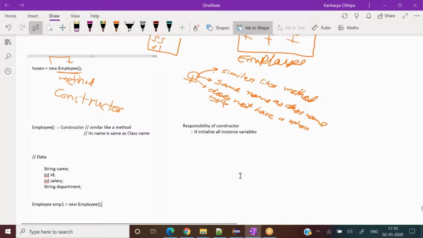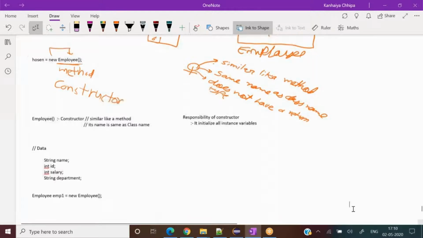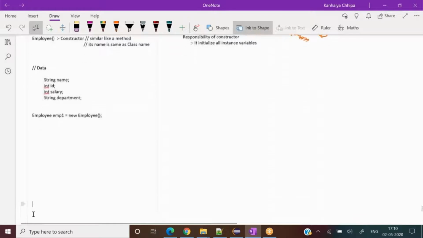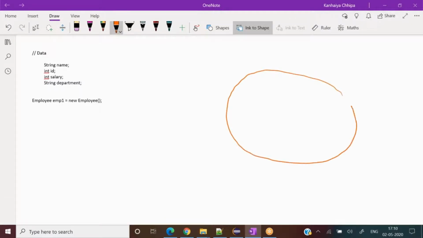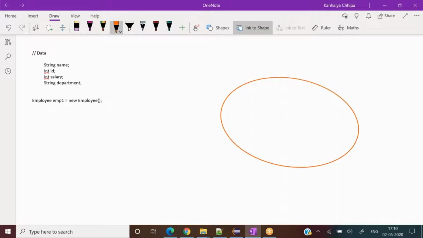So now I will again create an object, a bigger object in memory, for explanation purposes. Let's say this bigger object gets created in memory, and emp1 is referring to this object, located at memory location 1000.